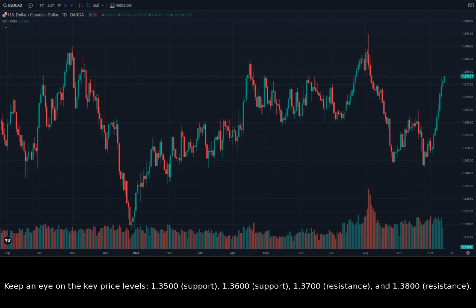Keep an eye on the key price levels: 1.3500, support; 1.3600, support; 1.3700, resistance; and 1.3800, resistance.